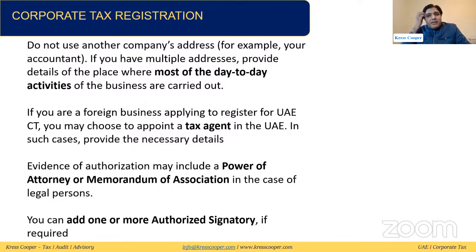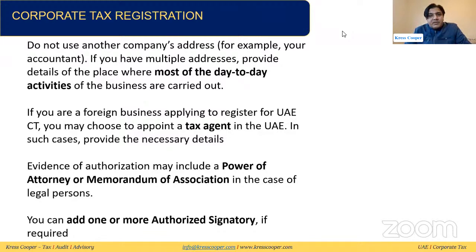If you have multiple locations where you are operating, then you need to enter the address of the place where most of the day-to-day activities are being performed. If the non-resident person, foreign business, has a tax agent in the UAE, then they need to enter the detail as well. Evidence of authorization may include the power of attorney.